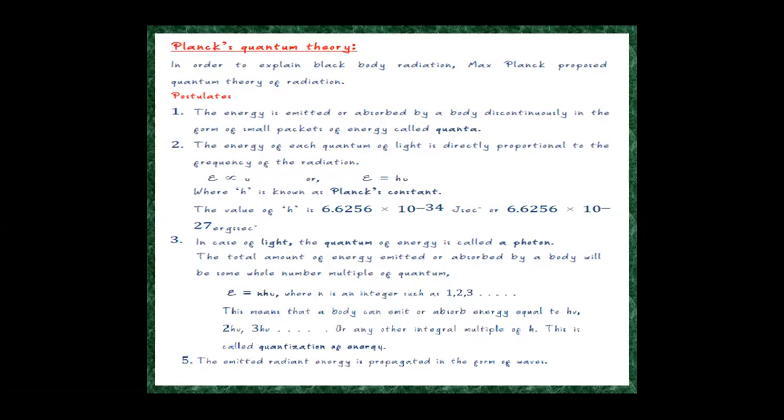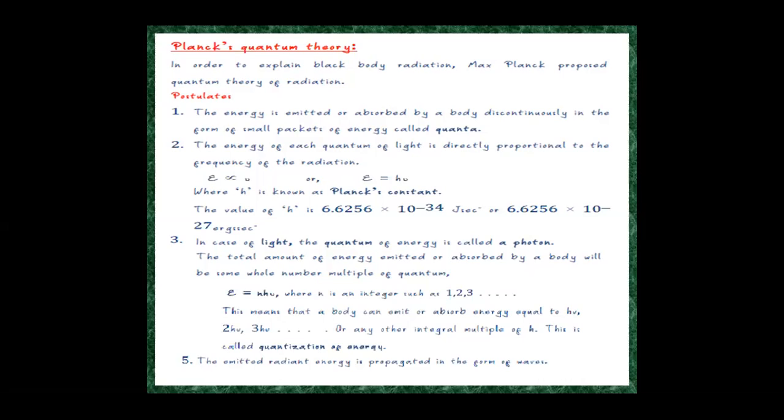The energy of each quantum of light is directly proportional to the frequency of the radiation. That is, E is directly proportional to nu. So E is equal to h into nu, where h stands for Planck's constant, whose value is 6.6256 into 10 to the power of minus 34 joule-seconds.